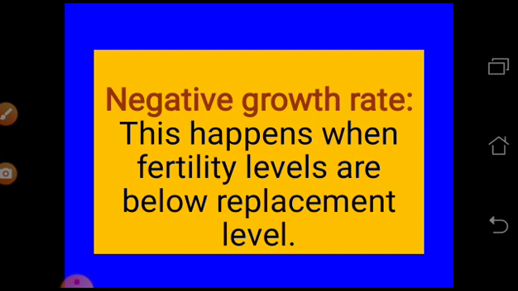Some states like Kerala, the fertility rate has gone down to like 1.7. Some areas like Uttar Pradesh, you will find the fertility rate is more, maybe more than 2. So we have to see the average. Negative means when the fertility rate goes below 2, it is a negative growth rate, and if it goes above 2, then it is called a positive growth rate.